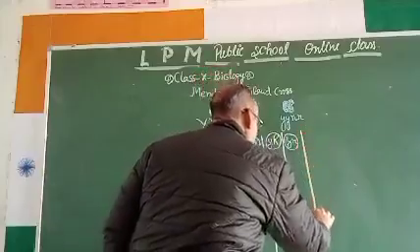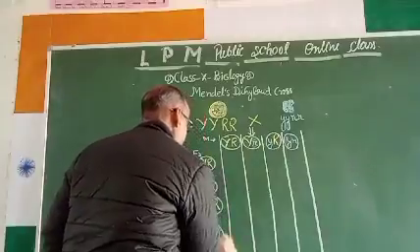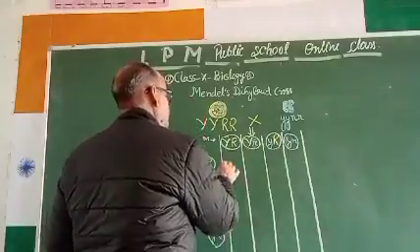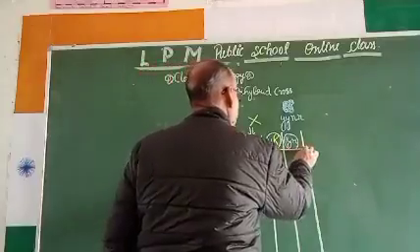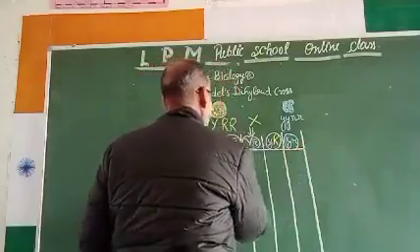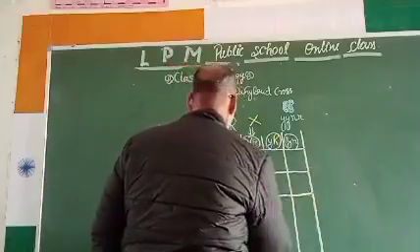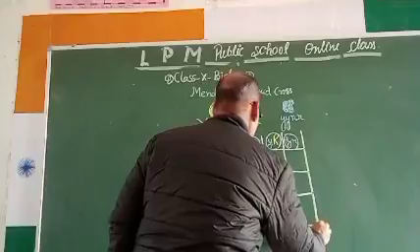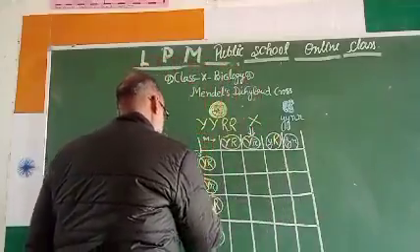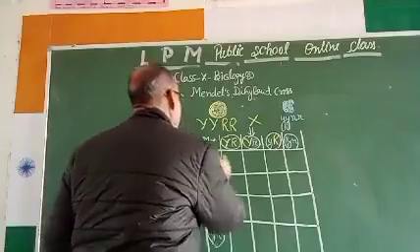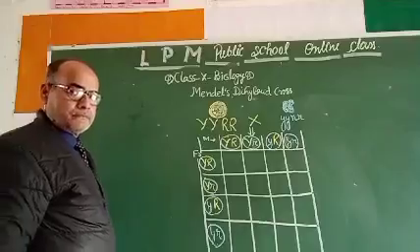So see, this is the Punnett square. See what he did: 1, 2, 3, and 4. This is the Punnett square formed by the scientist whose name was Punnett.